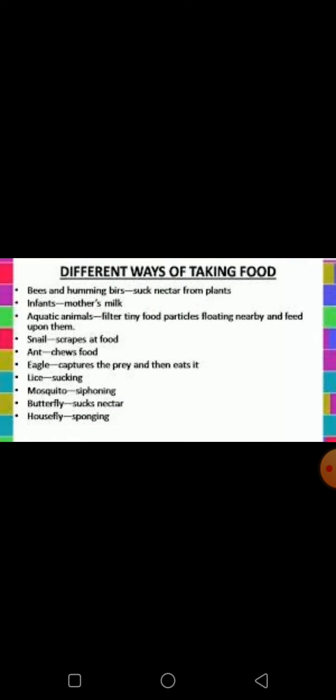Different ways of taking food. The mode of taking food into the body varies in different organisms. Bees and hummingbirds sip the nectar of plants. In fact, human infants and many other animals feed on mother's milk. Snakes swallow their prey, and some aquatic animals filter tiny food particles floating nearby and feed upon them.